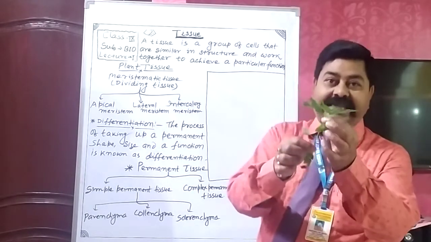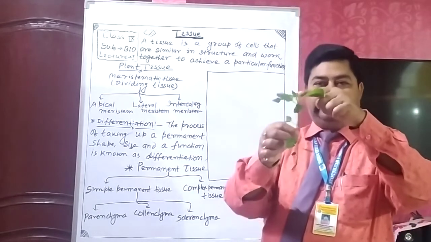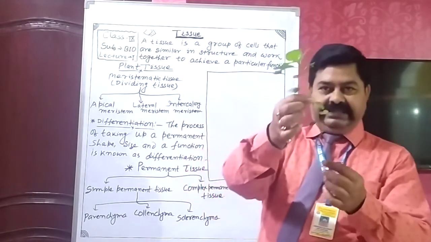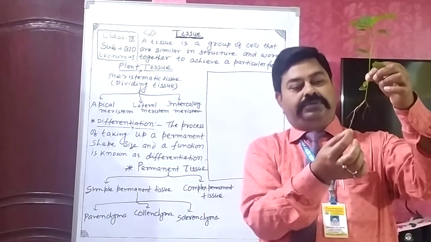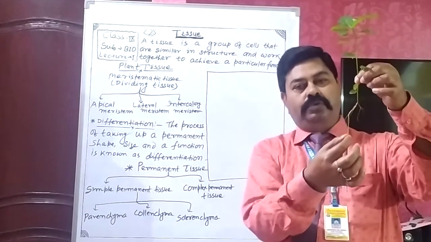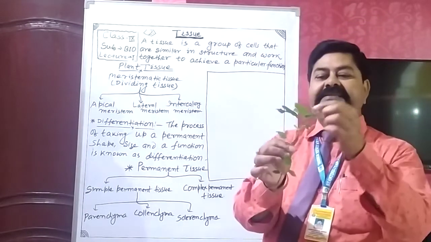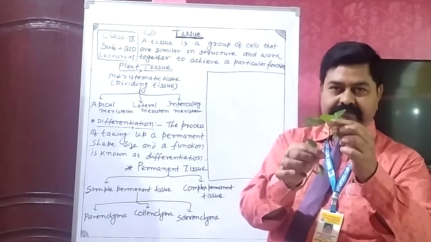In the case of the stem, it is the apical region, and this is the apex of the root tips, and this is the shoot tips.